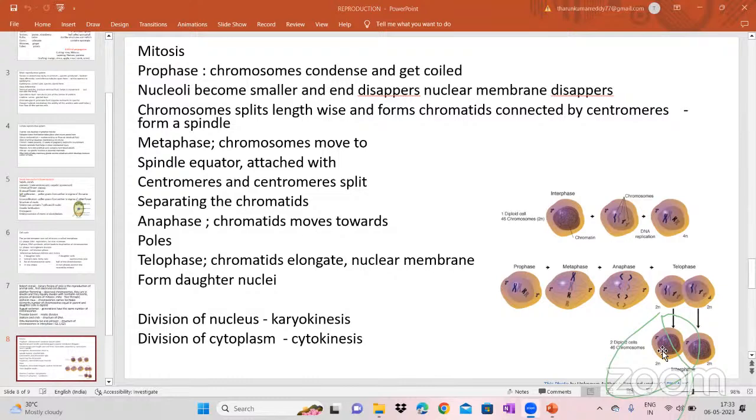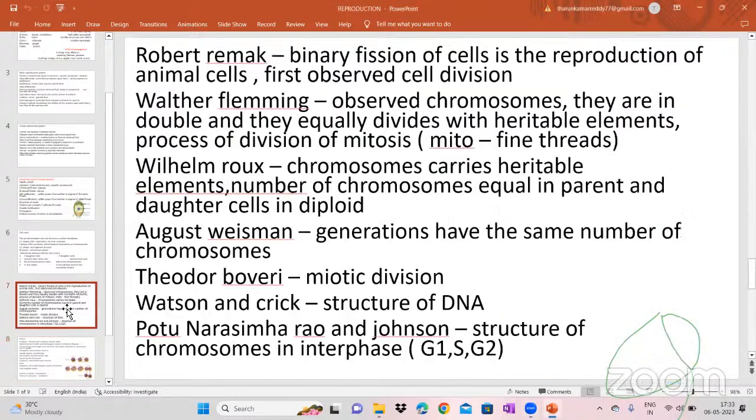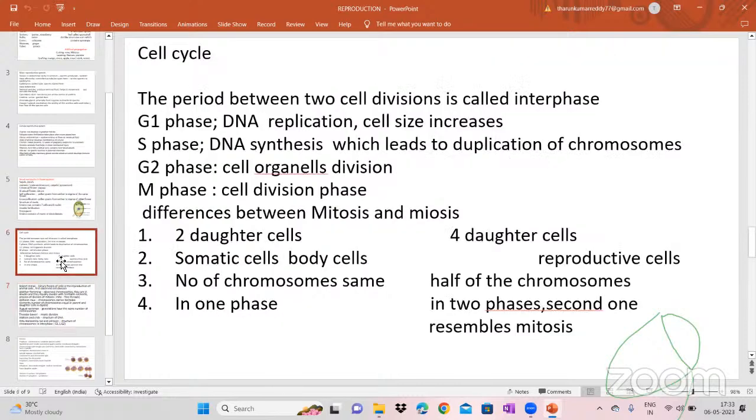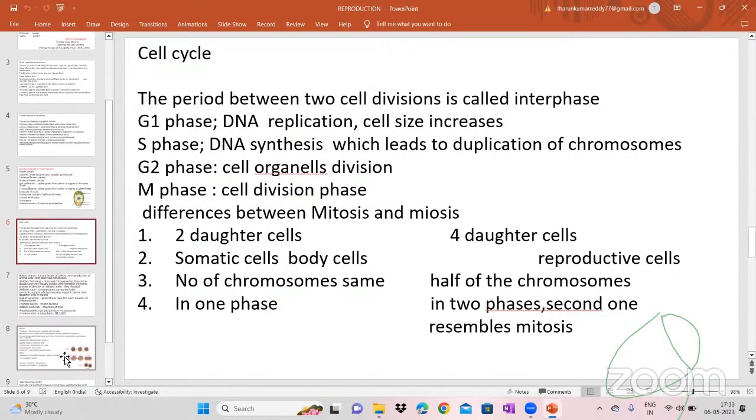Okay. So this is about the mitosis. So some scientists are there. We will discuss later. So one another is there, that is the meiosis. Mitosis and meiosis. There are some differences there in the mitosis and meiosis.